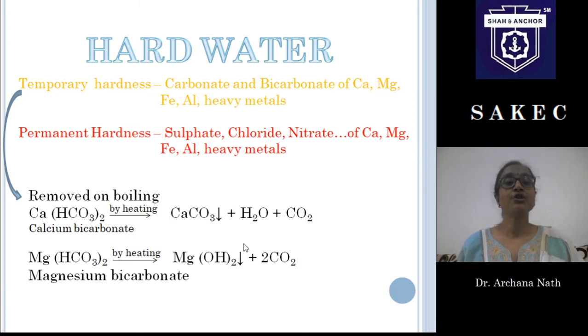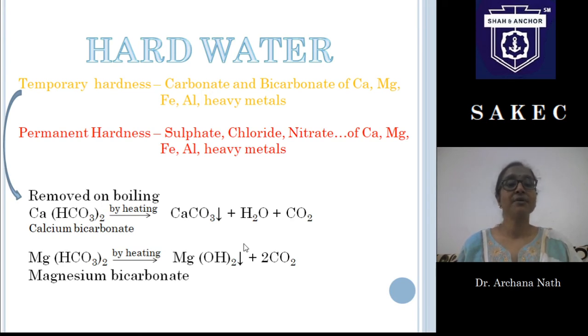Calcium bicarbonate. Why are we heating calcium bicarbonate? Calcium bicarbonate gives calcium carbonate which precipitates out, and we can easily remove this calcium carbonate from water. Whereas magnesium bicarbonate while heating gives magnesium hydroxide precipitate, and we can remove this magnesium hydroxide precipitate.